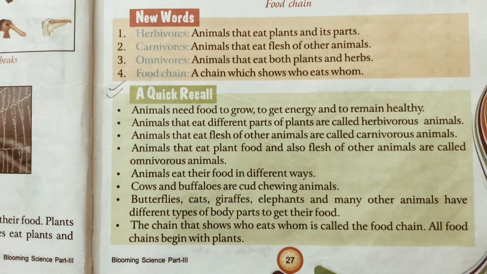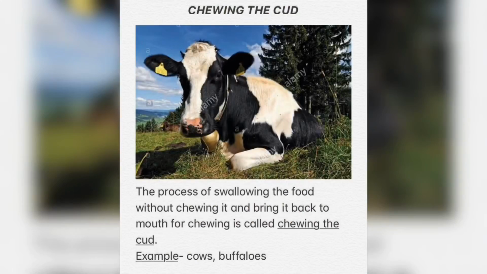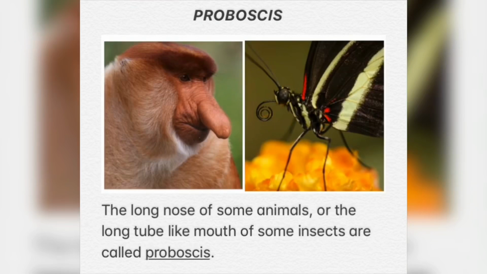Okay children, let's revise a few important topics. Chewing the cud: the process of swallowing the food without chewing it and bringing it back to the mouth for chewing is called chewing the cud. Example: cows, buffaloes.